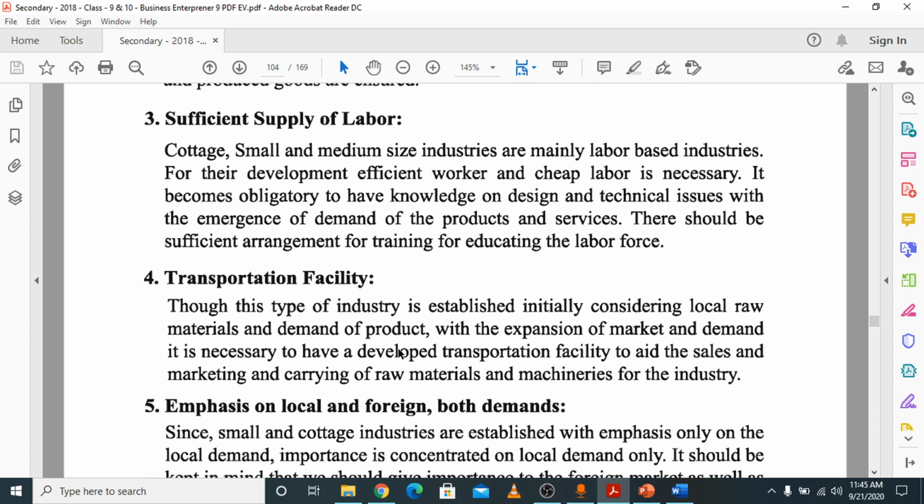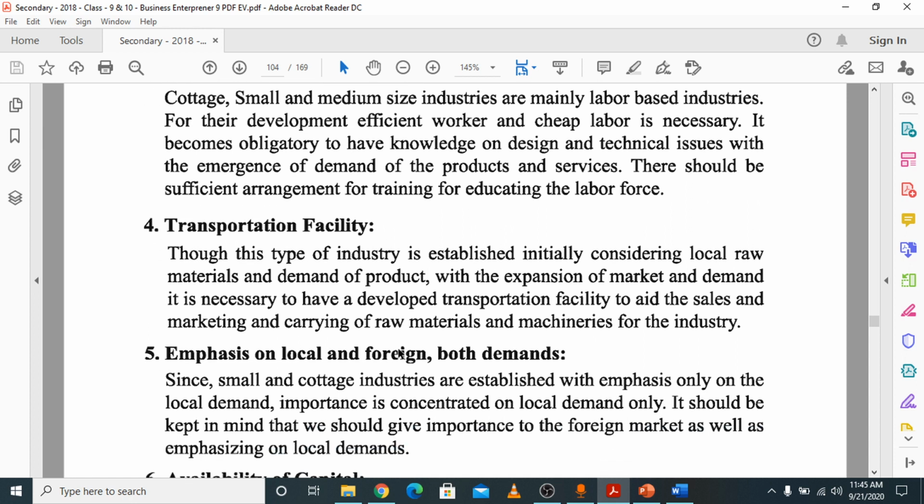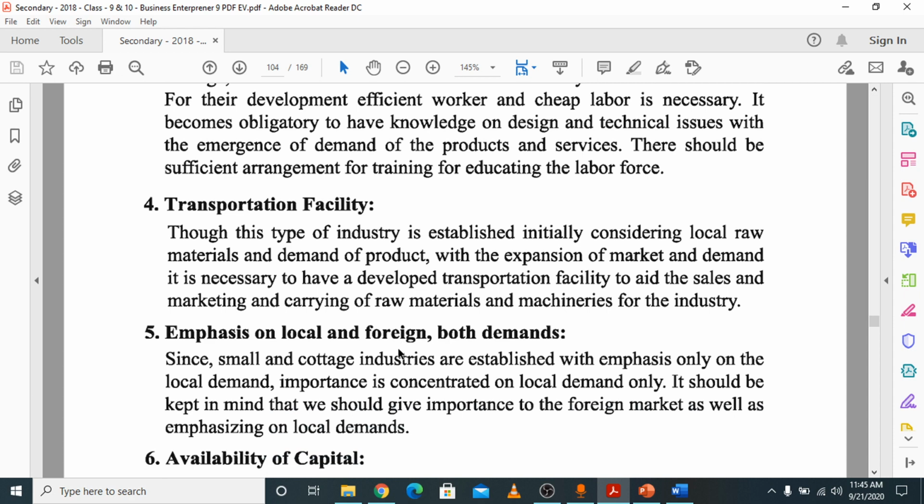Good transportation facilities are a must, because when you are collecting raw materials and delivering goods to the consumer, transportation is necessary. Emphasis on both local and foreign demands should be prioritized, because the government should provide facilities so that businessmen can export products to foreign countries, to the abroad.